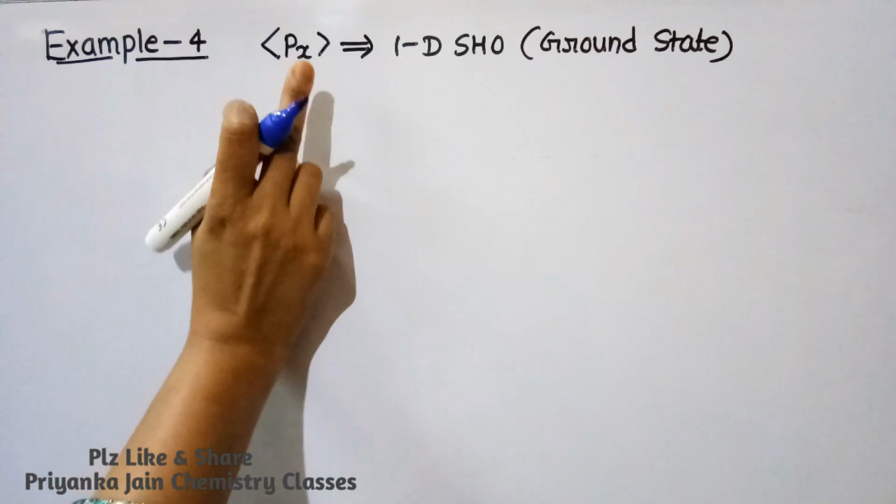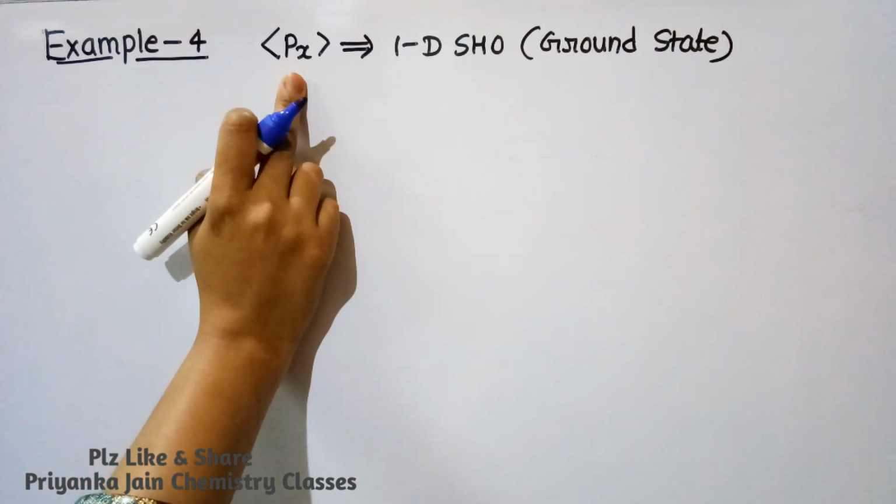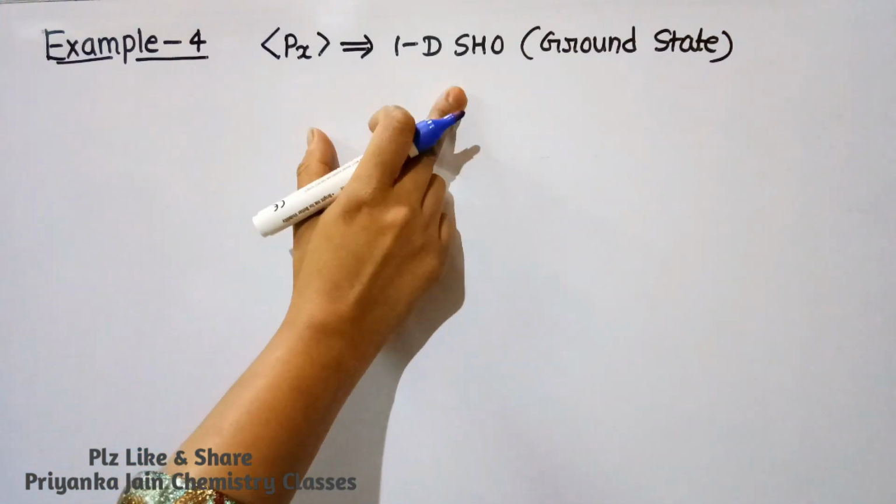Here I have taken px, it means the linear momentum operator, and we have to find its average value in the case of the 1D SHO ground state.